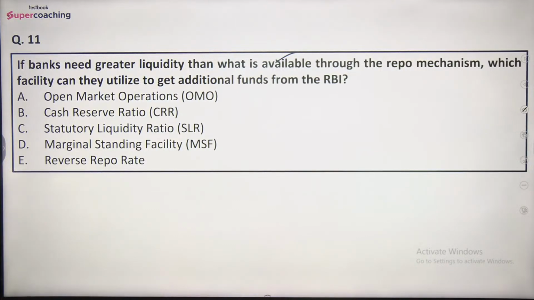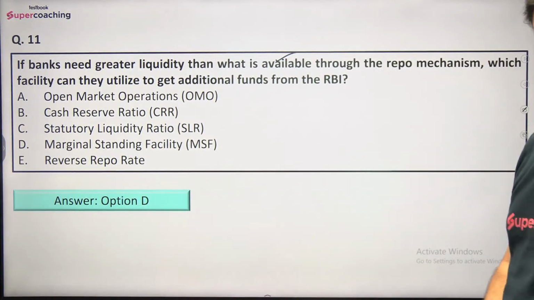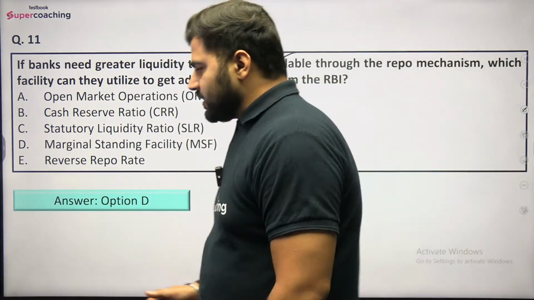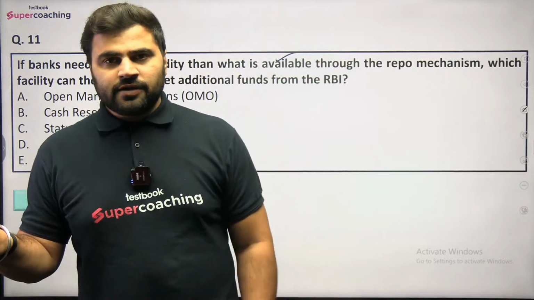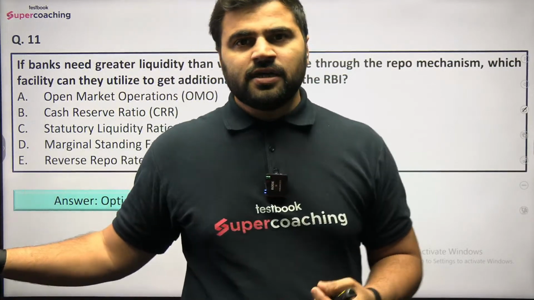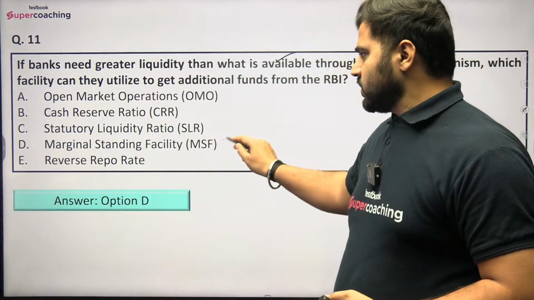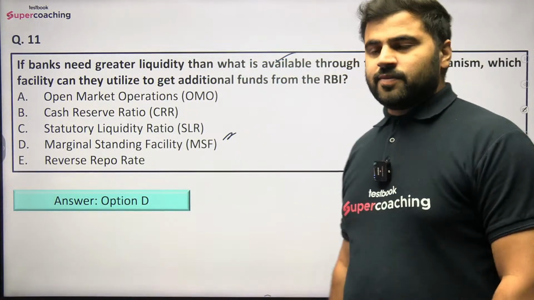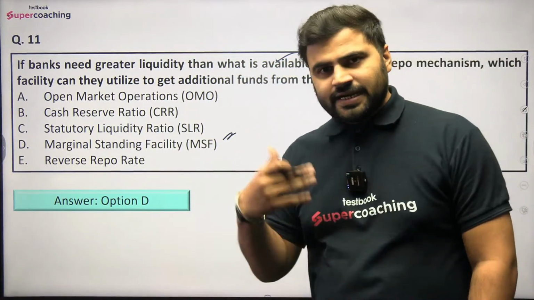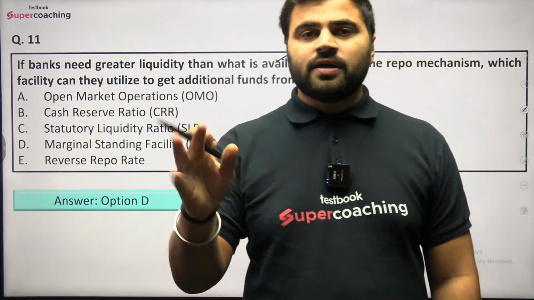बताइए guys. So the right answer would be option D here, that is marginal standing facility. So once a bank has exhausted their repo limit, and further they need additional funds, they can avail the marginal standing facility. Under this facility they can get additional funds, but for that they have to pay higher interest rates as well.